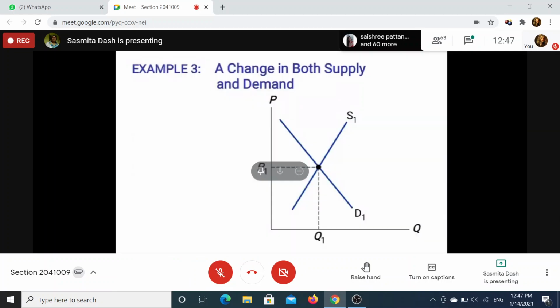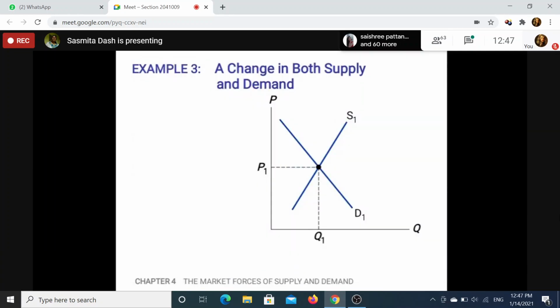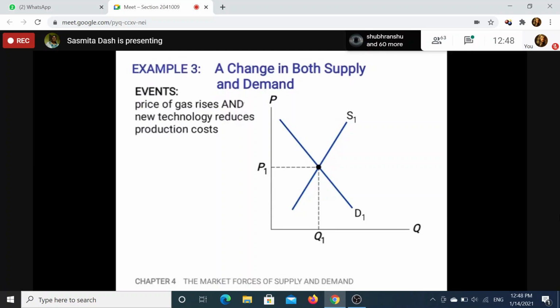In our example of new technology, both supply and demand change. Suppose the price of gas increases and new technology reduces the production cost. What will be affected? How will there be a change in both demand and supply, price, quantity demanded, quantity supplied? First, when the price of gas or gasoline increases, what will happen to the demand for hybrid cars?